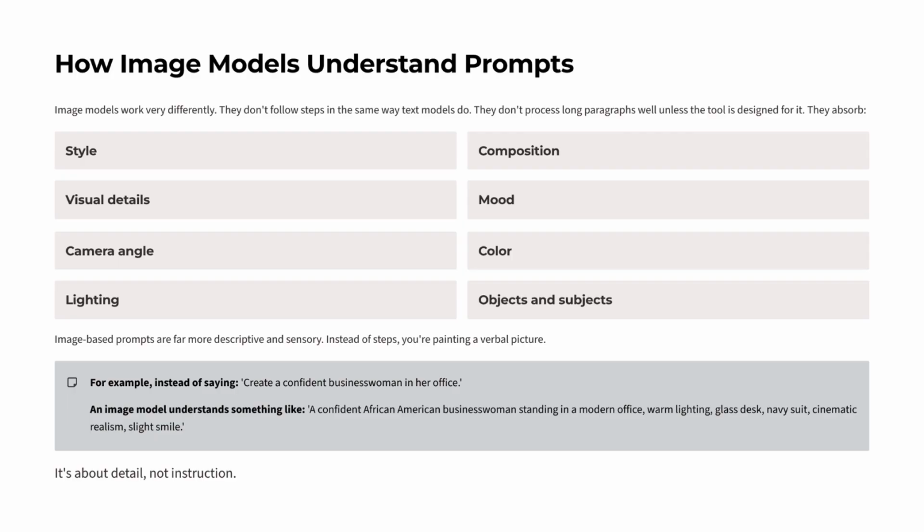Image models work very differently. They don't follow steps in the same way text models do. They don't process long paragraphs well unless the tool is designed for it. They absorb style, composition, visual details, mood, camera angle, color, lighting, objects, and subjects. Image-based prompts are far more descriptive and sensory. Instead of steps, you're painting a verbal picture.